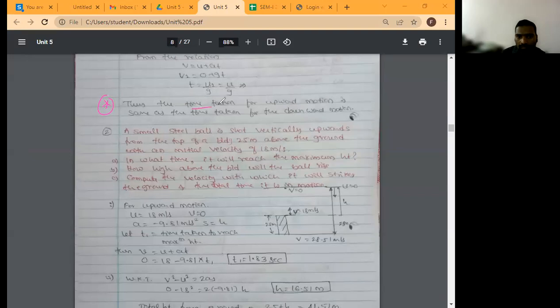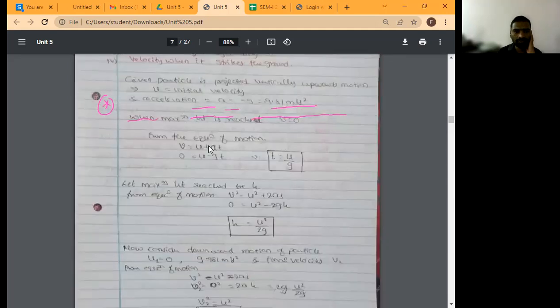Thus, the time taken for upward motion is the same as the time taken for downward motion. Okay, you have to remember this statement.